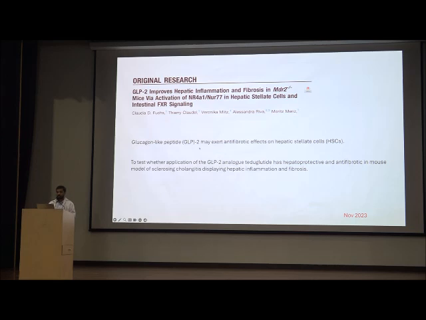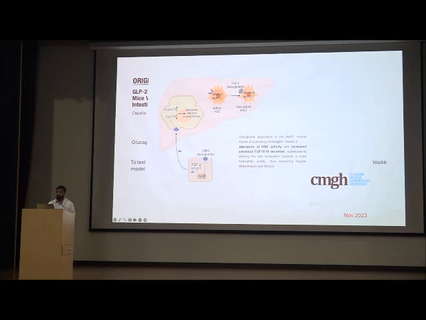Coming to basic science studies, how do GLP analogs improve hepatic inflammation and fibrosis? In a mouse model of sclerosing cholangitis displaying hepatic inflammation and fibrosis, it was shown that teduglutide, a GLP analog, stimulates FGF factors and inactivates hepatic stellate cells, thereby making them less active and decreasing fibrogenesis and inflammation.